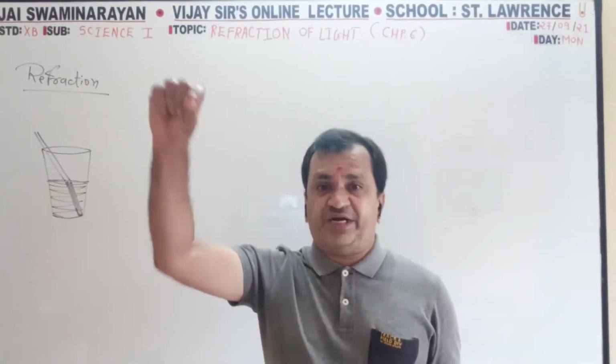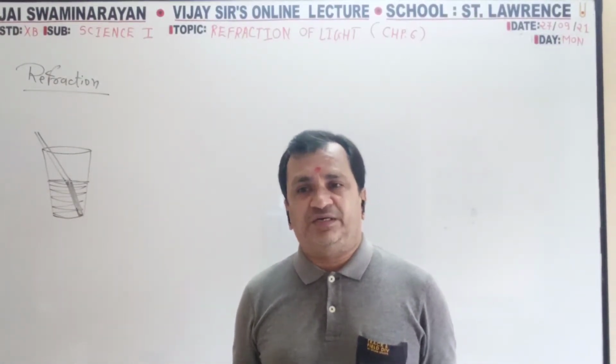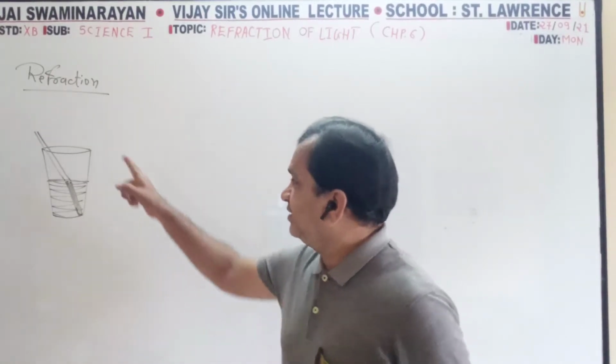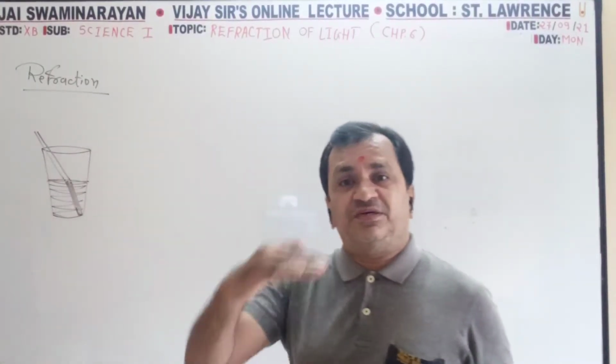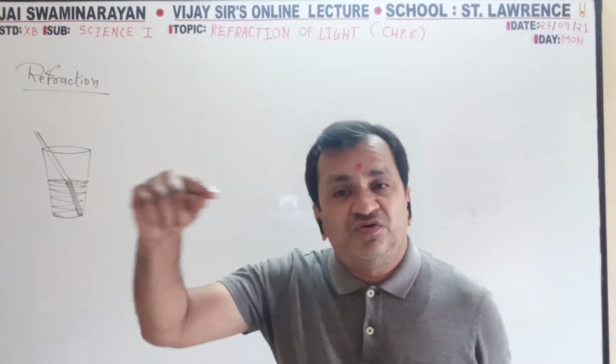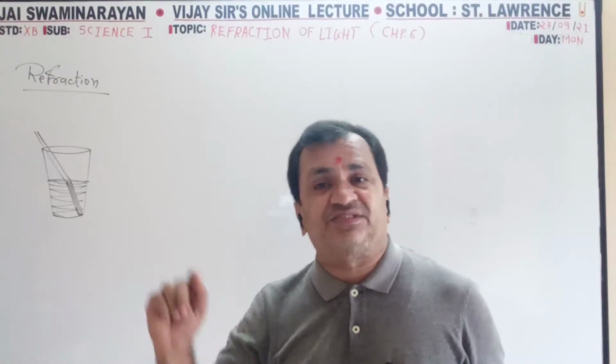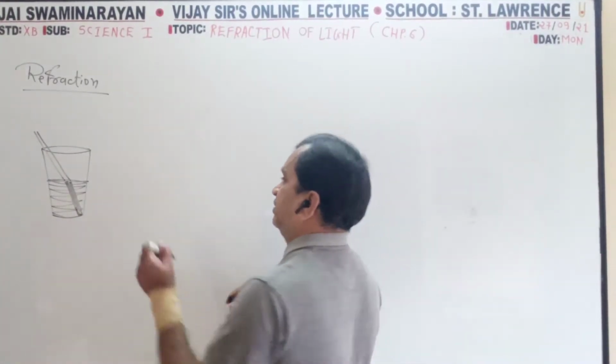The straw is straight, but if you observe from the front, you will find the straw is bent. From where exactly is it bent? From the layer where the two media separate, air and water.